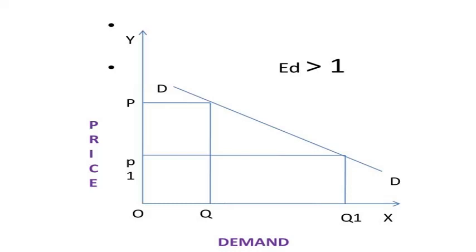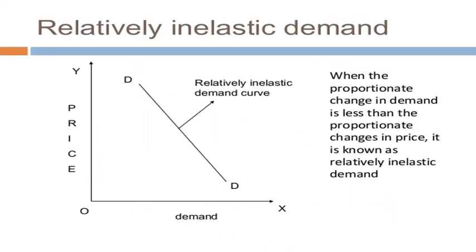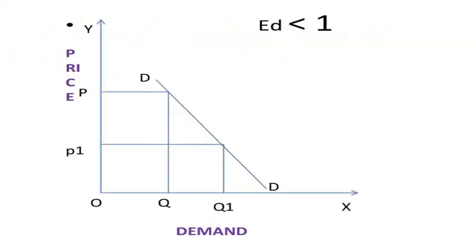And coming to the relatively inelastic demand. If the proportionate change in the demand is less than the proportionate change in the price, it is called relatively inelastic demand. This is shown in this diagram. In this diagram, the change in the demand Q1 is less than the change in the price P1. A large change in the price leads to a small change in demand. Here, ED is less than 1. The demand curve will be steeper. When price falls from P to P1, demand increases from Q to Q1, which is smaller than the change in price.